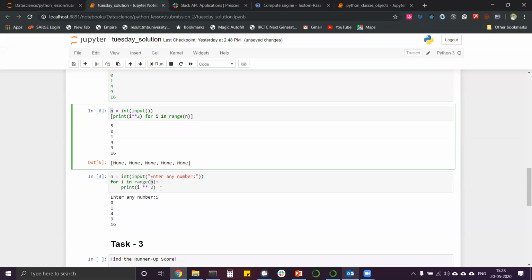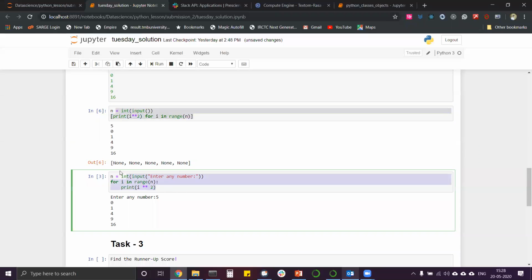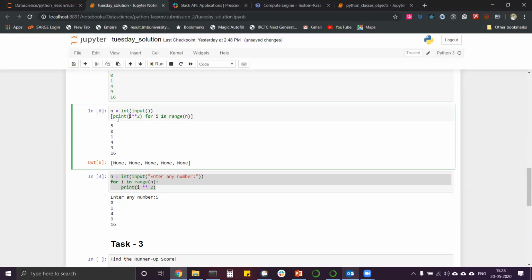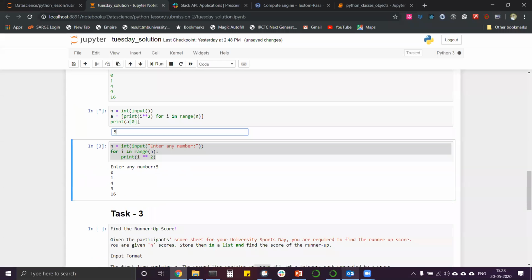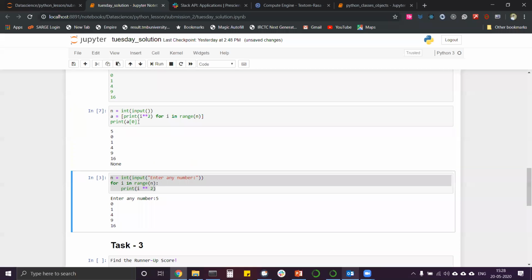We have just shortened it to this method. This is not a good method also, I will tell you. Always follow the proper methods. Because if you have created a variable named a, and you tried to print a comma 0, it would have printed None only one time.